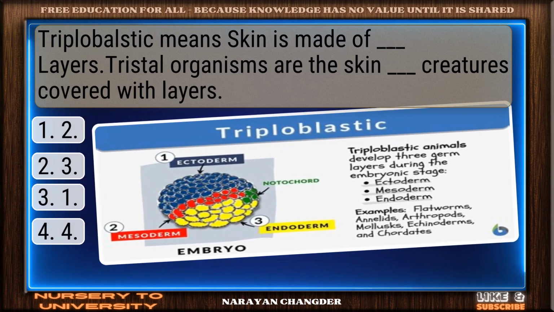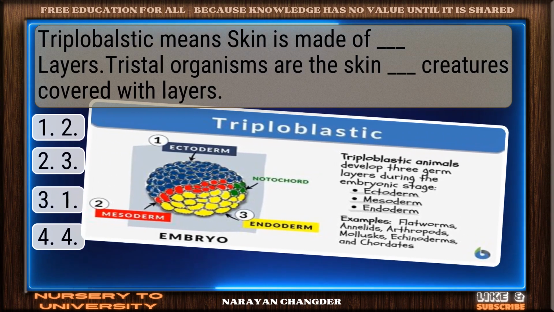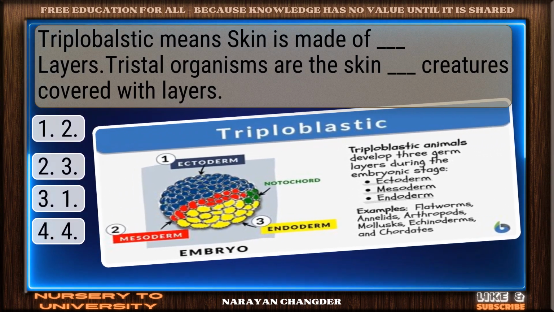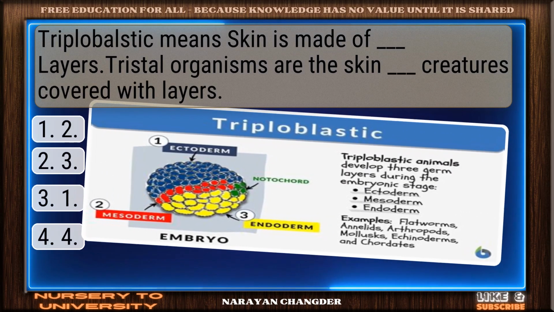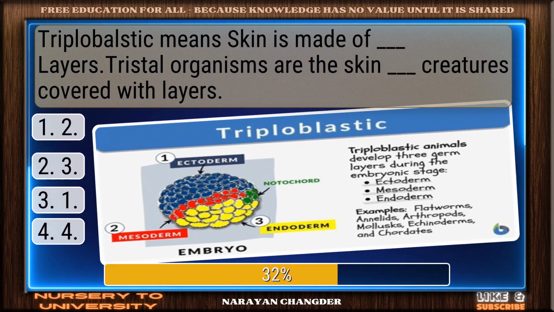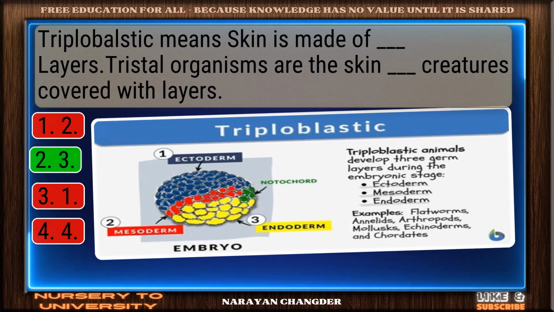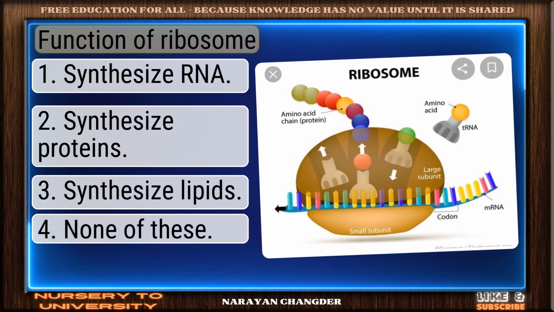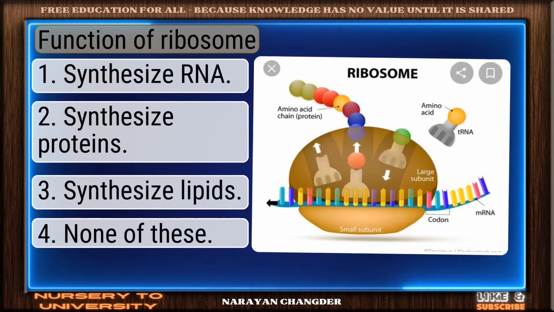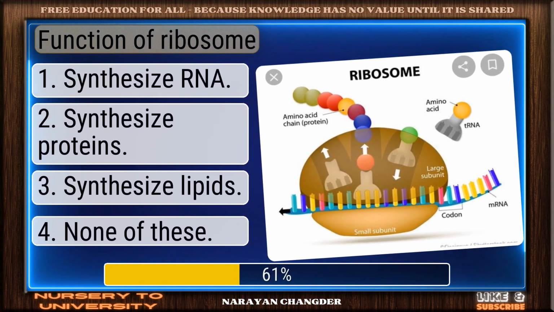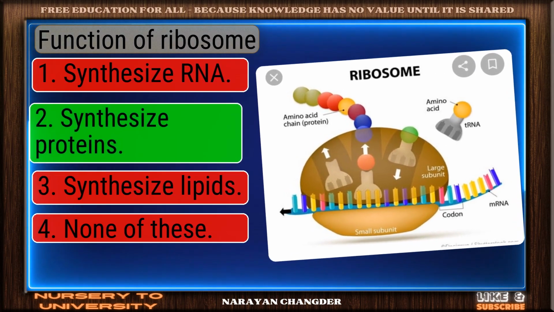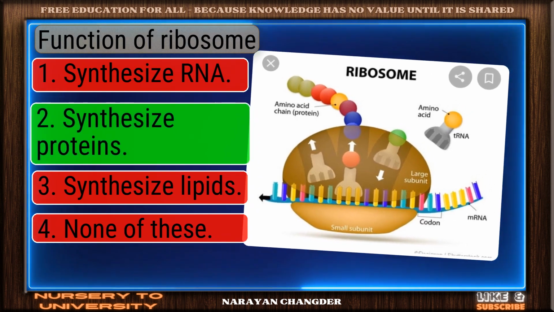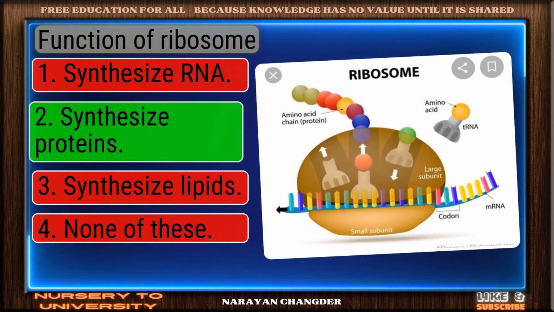Question number 46. Triploblastic means skin is made of dash layers. You got it. Your choice 3 is right. Question number 47. Function of ribosome. You're right. Synthesize proteins is the correct answer.